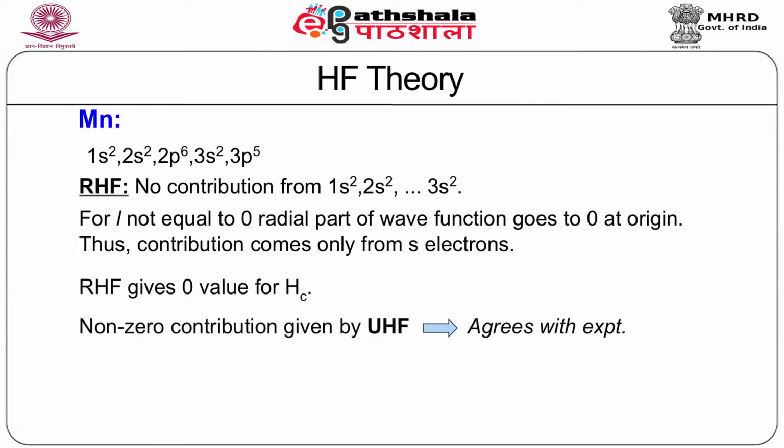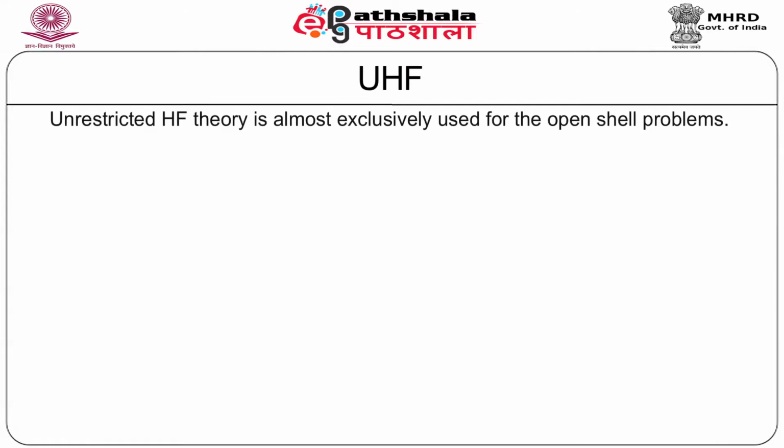One would get a non-zero value of Hc only if one uses the unrestricted Hartree-Fock, which actually agrees with the experiment, because experiment measures a non-zero value for this contact term. This in turn highlights the necessity of using the unrestricted Hartree-Fock theory. Unrestricted Hartree-Fock theory is almost exclusively used for open shell problems.